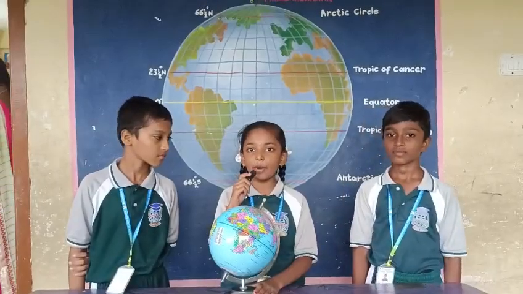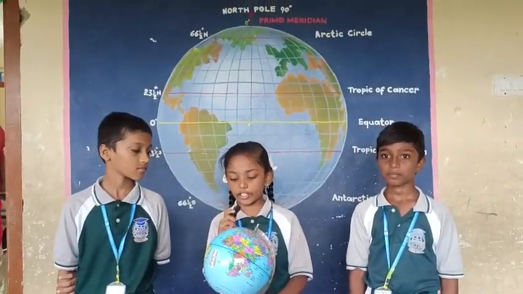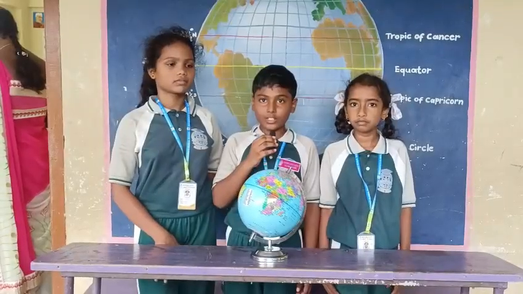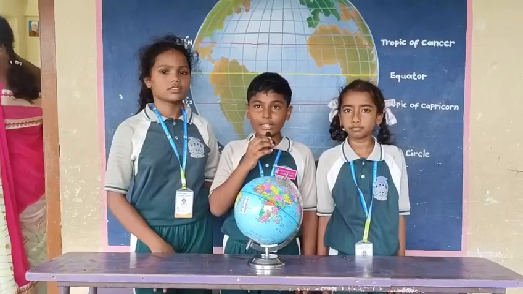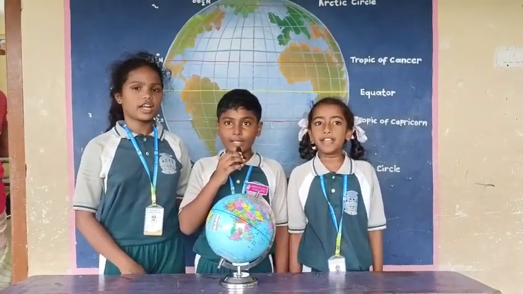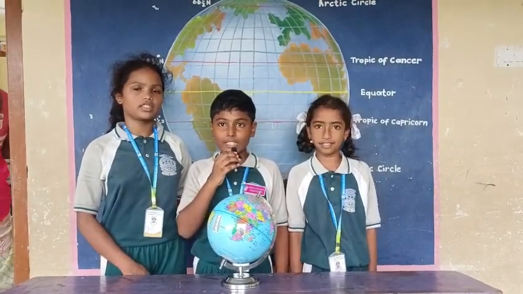Today let us learn about globe, longitudes, latitudes and grid pattern. A globe is the three-dimensional model of the earth. It shows oceans, continents and important imaginary lines.